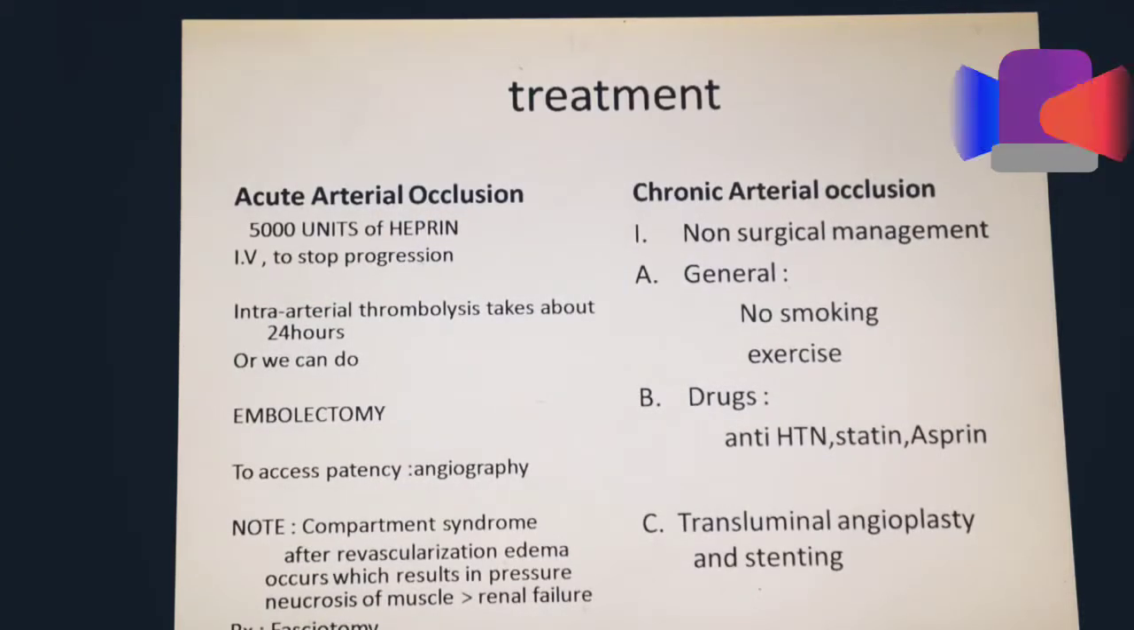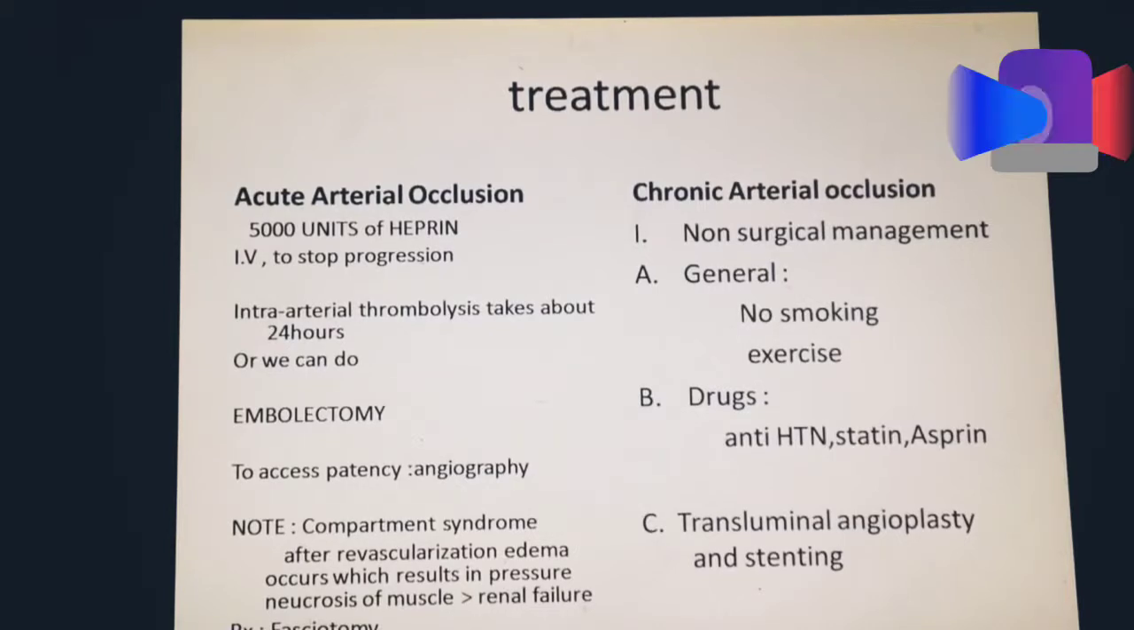Then how do we treat it? Treatment of acute arterial occlusion is by giving 5000 units of heparin IV to stop the progression, and intra-arterial thrombolysis takes about 24 hours to complete. If we do not want to do this, we can do thrombectomy, which is a surgical procedure, and later on, after some time, to assess the patency, we can do an angiography. Note that whenever you do these sorts of procedures, if the artery was previously occluded and suddenly becomes reperfused, there can be a condition called compartment syndrome.